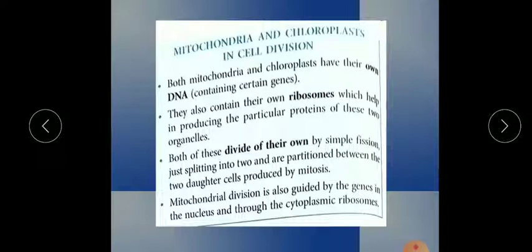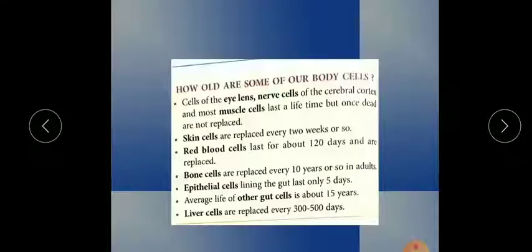From one mitochondrion they can produce more mitochondria, and chloroplast too. But the last point you should remember is that mitochondrial division is guided by the nucleus genes. So the nucleus also helps in the division of mitochondria, and through the ribosomes and cytoplasmic lysosomes. Always remember, they both are capable of dividing on their own, as they have their own DNA.